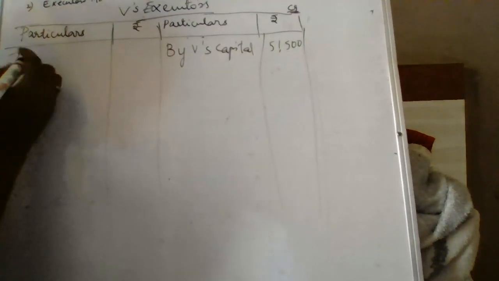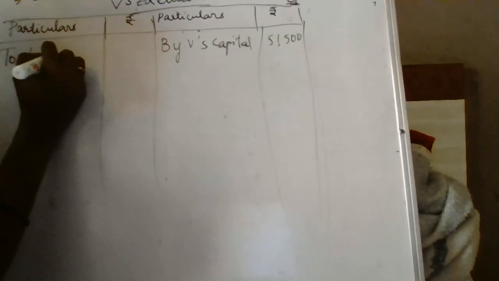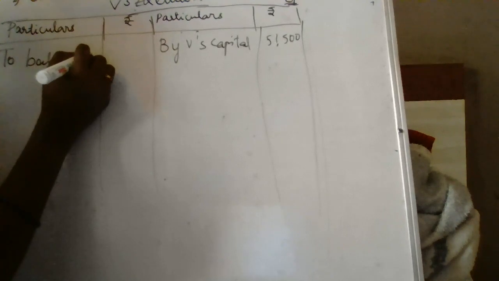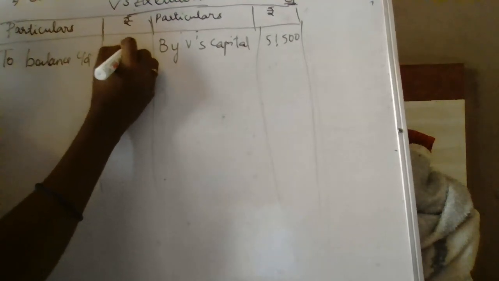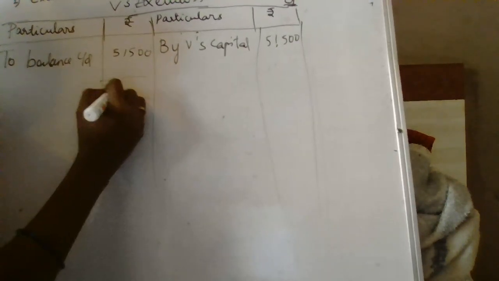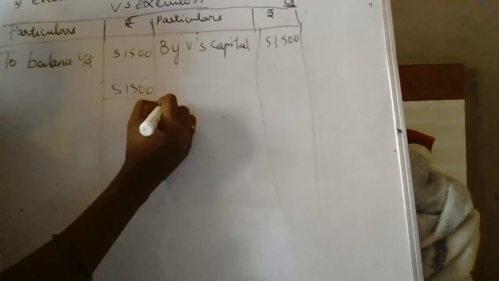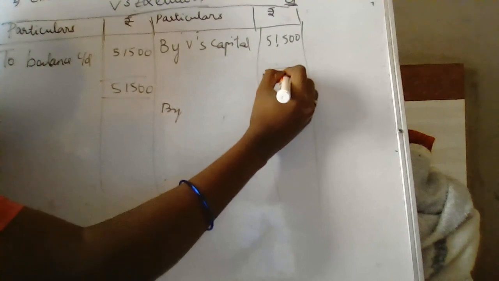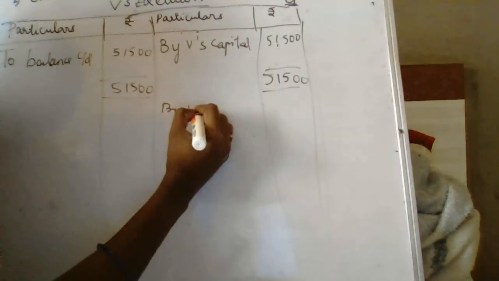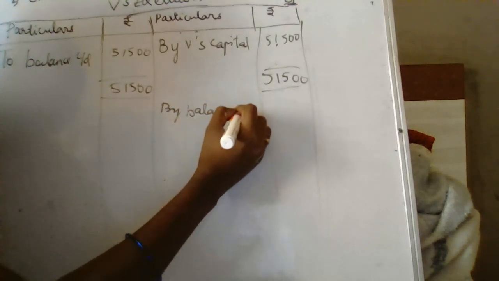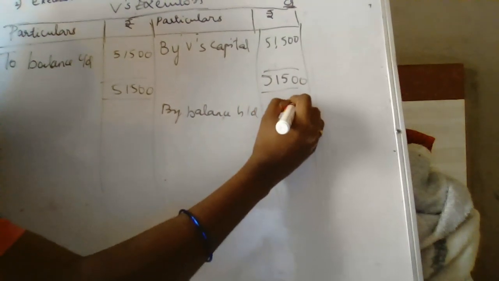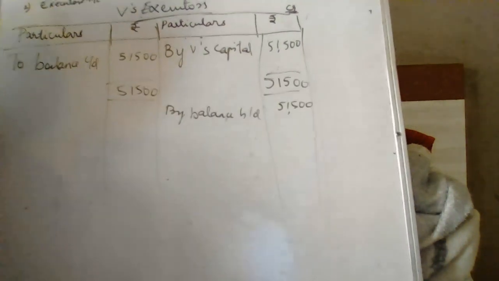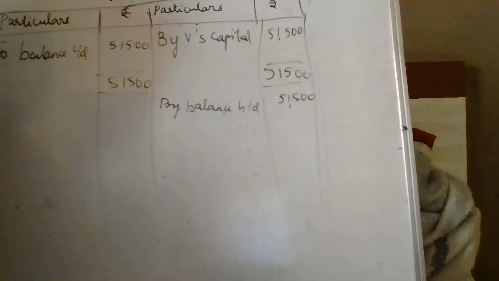Since there is no payment being made, balance carried down 51,500. By balance brought down, same 51,500. That's all, that is the answer.